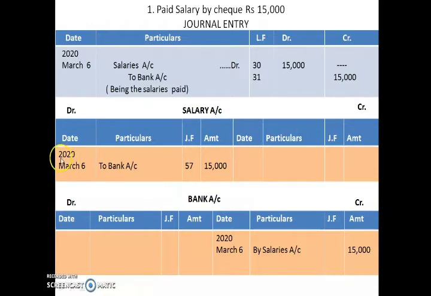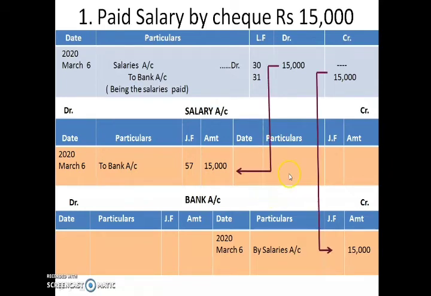So what is the date? The first journal entry is on 2020 March 6, and in the first transaction the salary account is debited. So let us see how to do the posting of this. You can see here the salary account is debited.